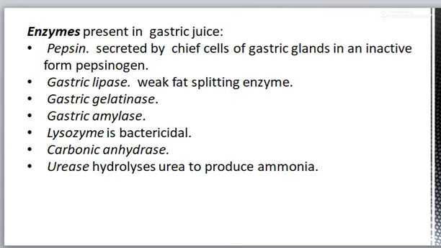Enzymes that are present in gastric juice are pepsin, that is secreted by chief cells of gastric gland, and it is secreted in inactive form pepsinogen.